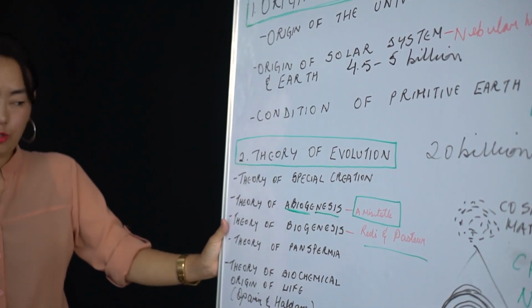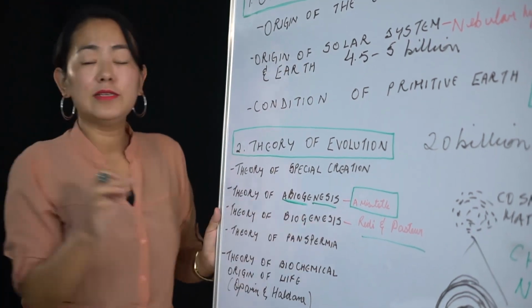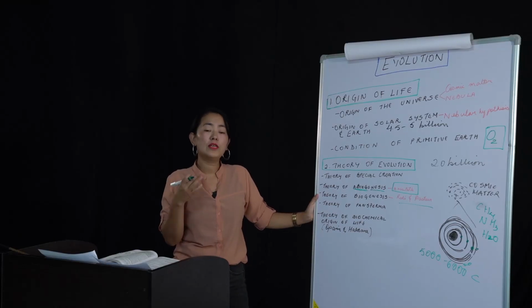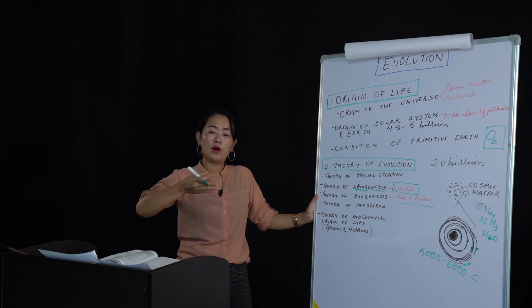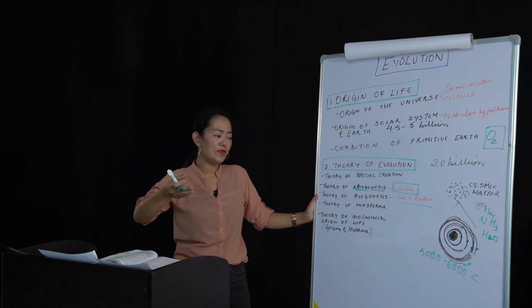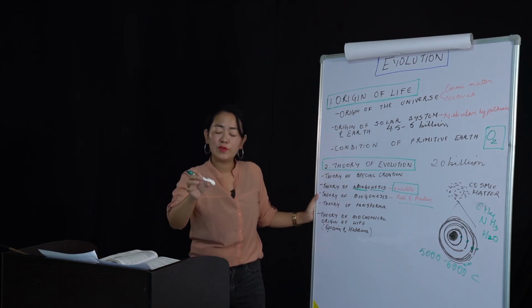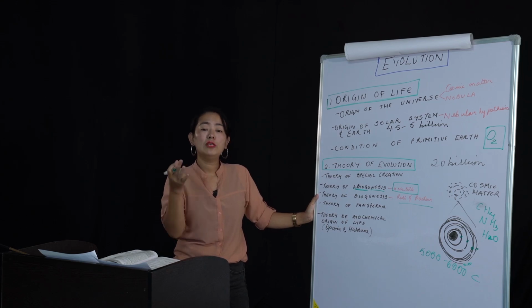So they introduced a new theory called the theory of biogenesis. In this theory of biogenesis, what the scientists say is that living beings arise from pre-living beings. Okay, living being arise from pre-living beings means it has to be a living being in order to allow another living being to originate.